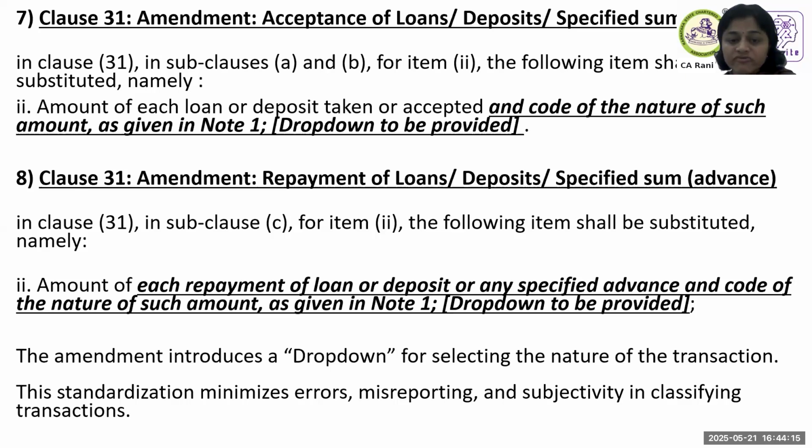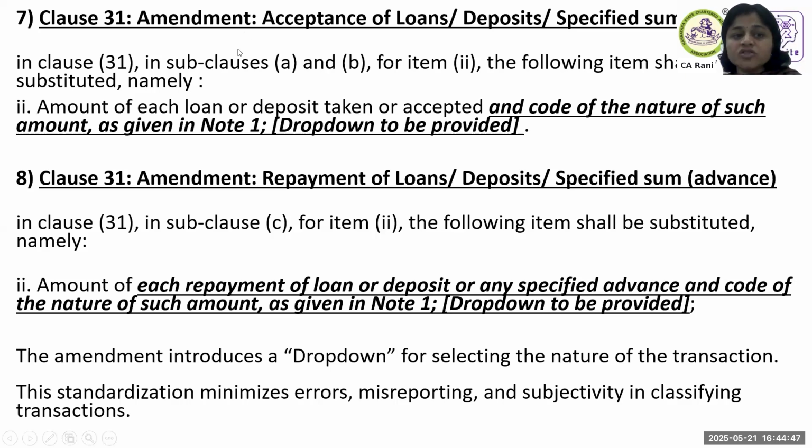So if you remember the form, I'll show you anyway. There were two parts. Clause 31 A, B, C. Actually, clause 31(a) talks about loan or deposit and all the particulars relating to loan or deposit. And clause (b) talks about specified sum and all the details pertaining to specified sum. That is how we are expected to report. Then 269T related reporting comes in clause (c). So here, the amendment is actually critical.